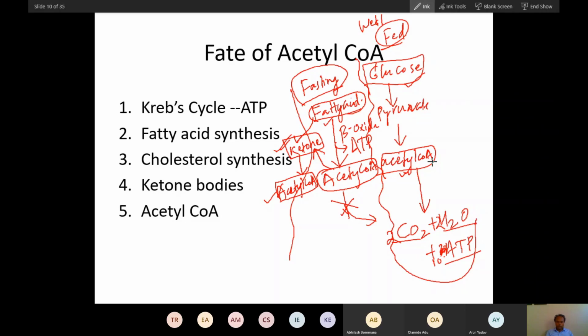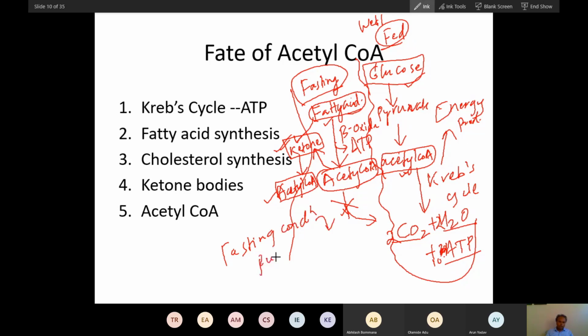So we are talking about this conversion of acetyl coenzyme into CO2, and this is done in the Krebs cycle. Now the purpose of the Krebs cycle during fed condition is energy production. But during fasting condition, the purpose of the Krebs cycle is different.